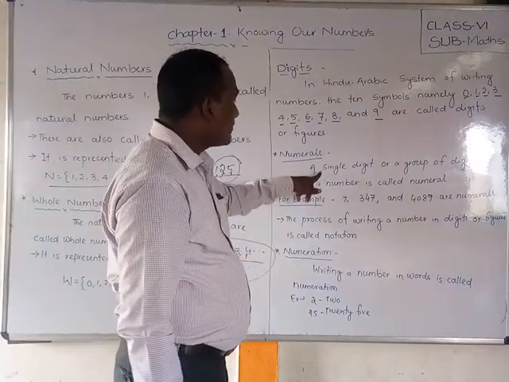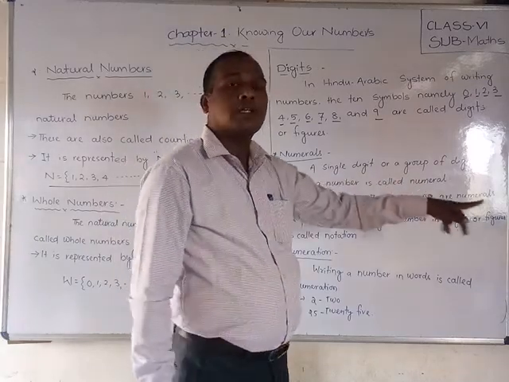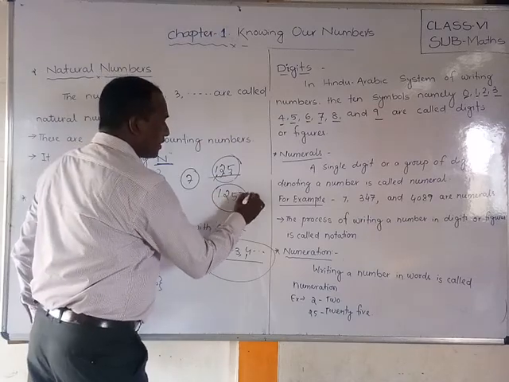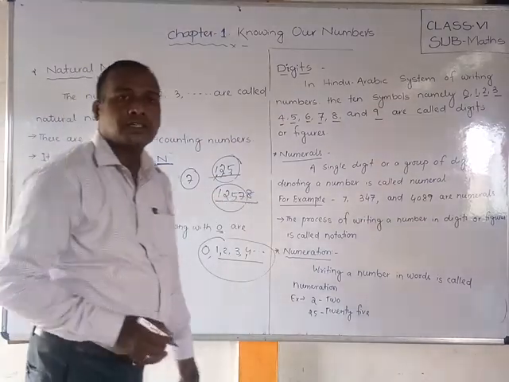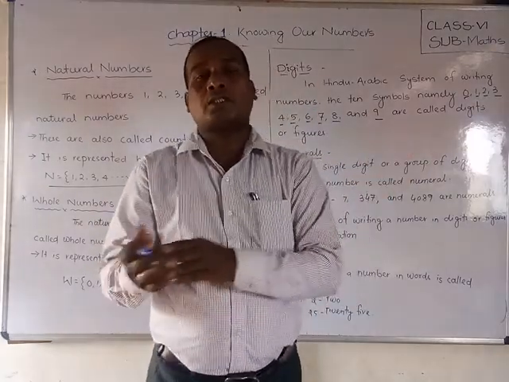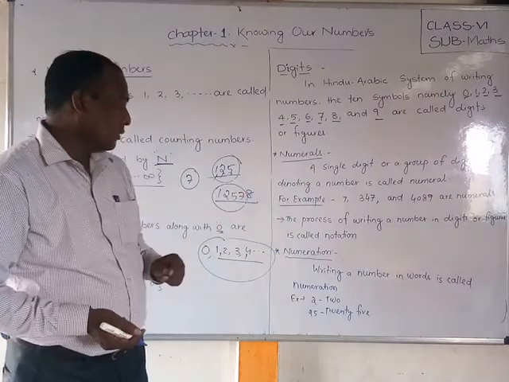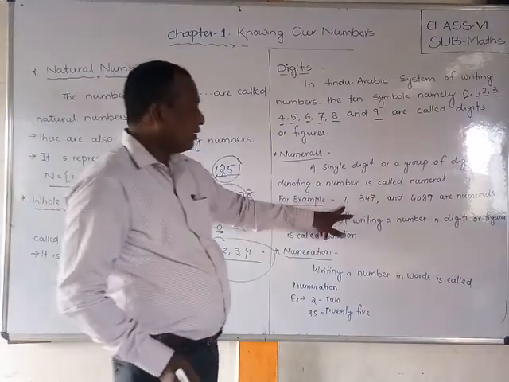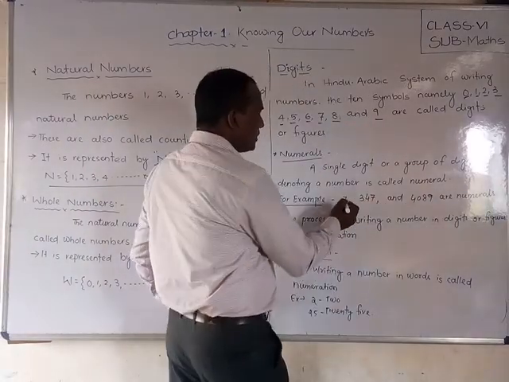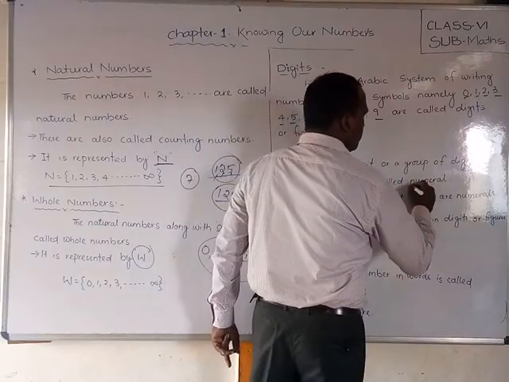What is the definition? A single digit or a group of digits denoting a number is called a numeral. A group of digits: this has 3 digits, and if I write 7, 8 like this, a group of 5 digits. Whatever single digit or group of digits we write to form a number is called a numeral. For example, 7, 347, 4089. These use digits and form one number, which is called a numeral.